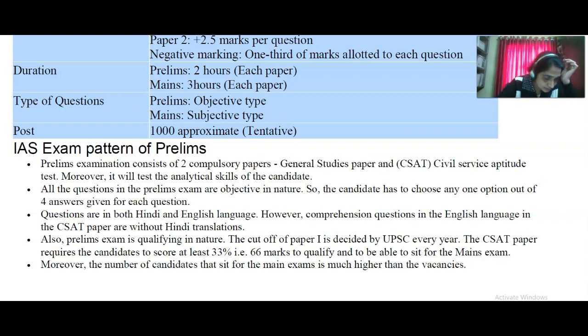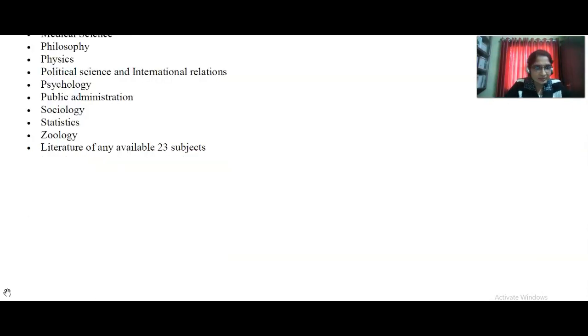The question paper, other than the literature of language papers, will be set in Hindi and English, as I discussed already. Hindi and English only, but you can attempt in your own language. This much we have studied: the pattern, the marking system, and the subjects. Here I would like to request everybody who is an aspirant to know what to do before appearing for the examination.